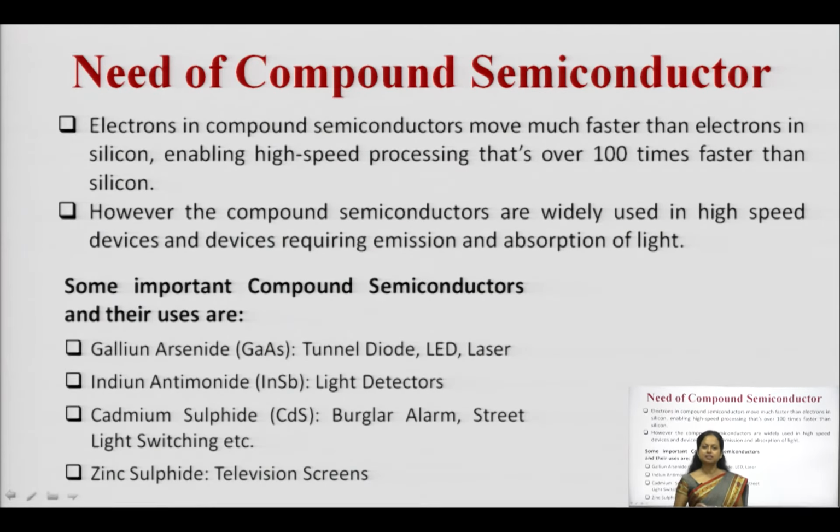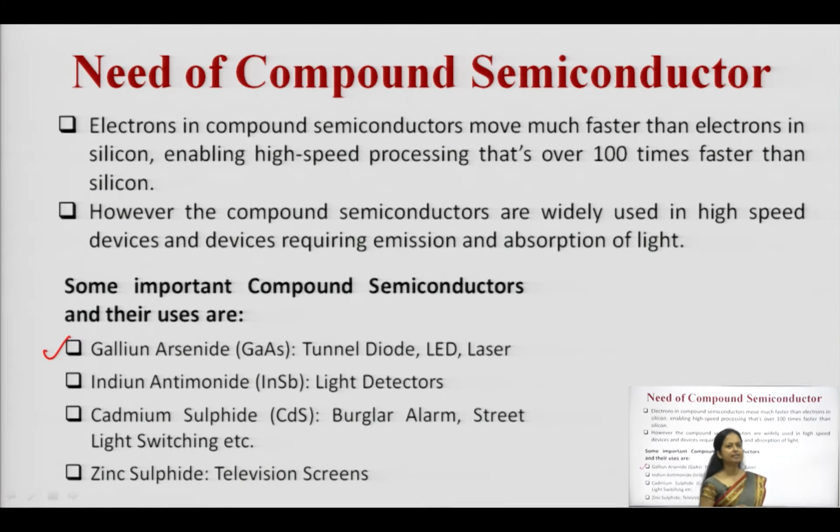Let us discuss some of the compound semiconductors. In general you are aware compound means the combination of certain elements, but let us discuss 2 or 3 examples via which you will be able to understand which type of compound semiconductor is used in which particular area. Like gallium arsenide.